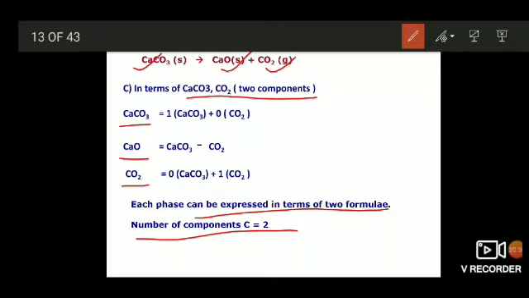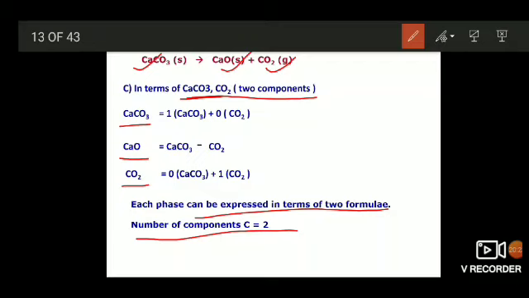While defining, we have underlined that term also: the minimum number of chemical formulae. If we can do this with only 2 formulae, why shall we go for all the 3 formulae? We take only 2 formulae at a time and explain all the 3 phases.